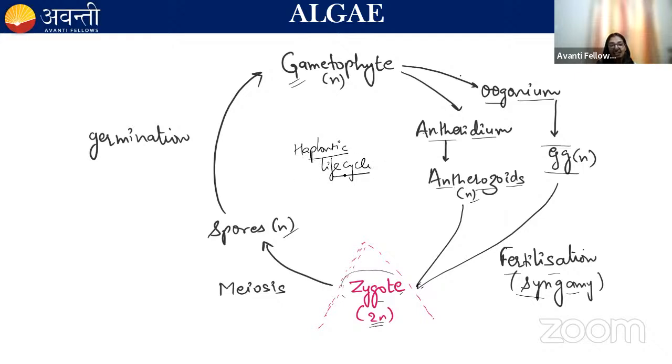Majority of the algae show a haplontic life cycle, but there are some exceptions also, which we are going to discuss later when we study the life cycle patterns or the alternation of generations. Here you can see that there's the gametophyte, then there's the zygote, and this single-cell zygote represents the sporophyte in case of algae. Okay.